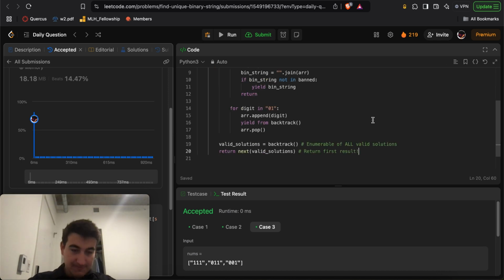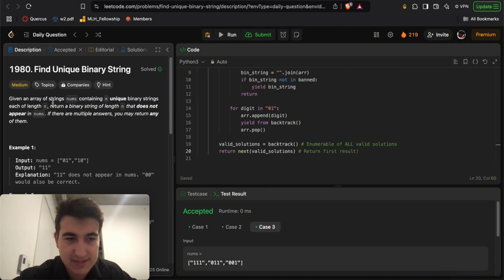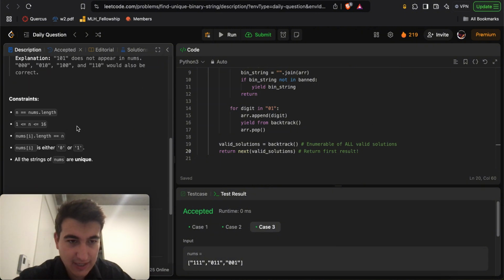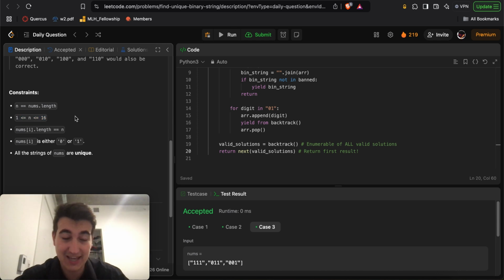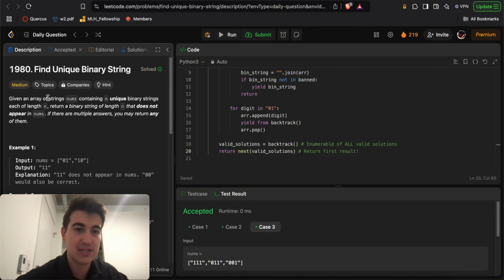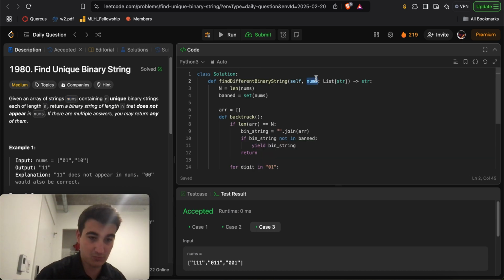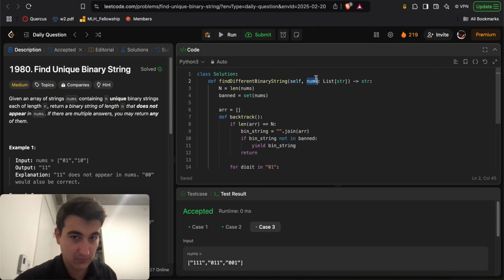Okay, so nevertheless, as always in all my videos, I do a quick recap if I was able to solve the problem. For this one, I was trying to devise something clever to do at the very beginning. It's just that at the end, I ended up realizing that n is teeny, weeny, tiny. So we can just do regular old backtracking. What this problem asks you is essentially: give me any binary string of length n that is not in nums, where nums is an array of binary strings of length n, right?